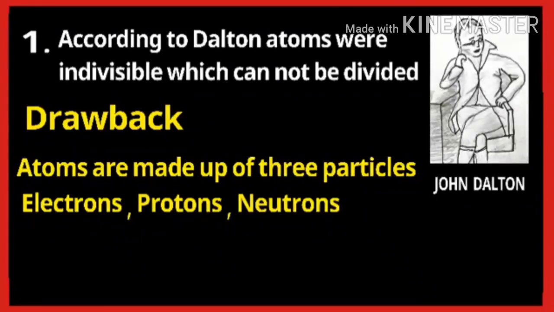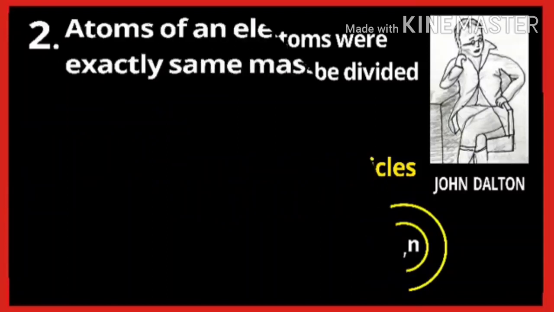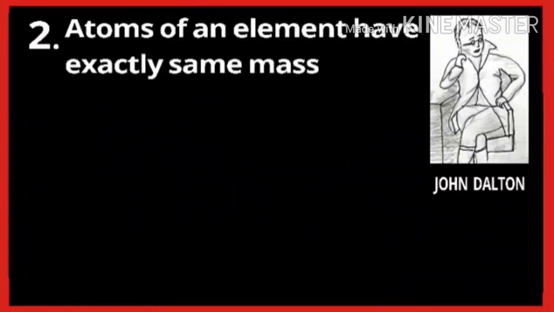This fails Dalton's atomic theory, as atoms are made up of three fundamental particles, that are protons, electrons and neutrons, which are present inside the atom. Protons and neutrons are present inside the nucleus of the atom, whereas electrons are present outside the nucleus.